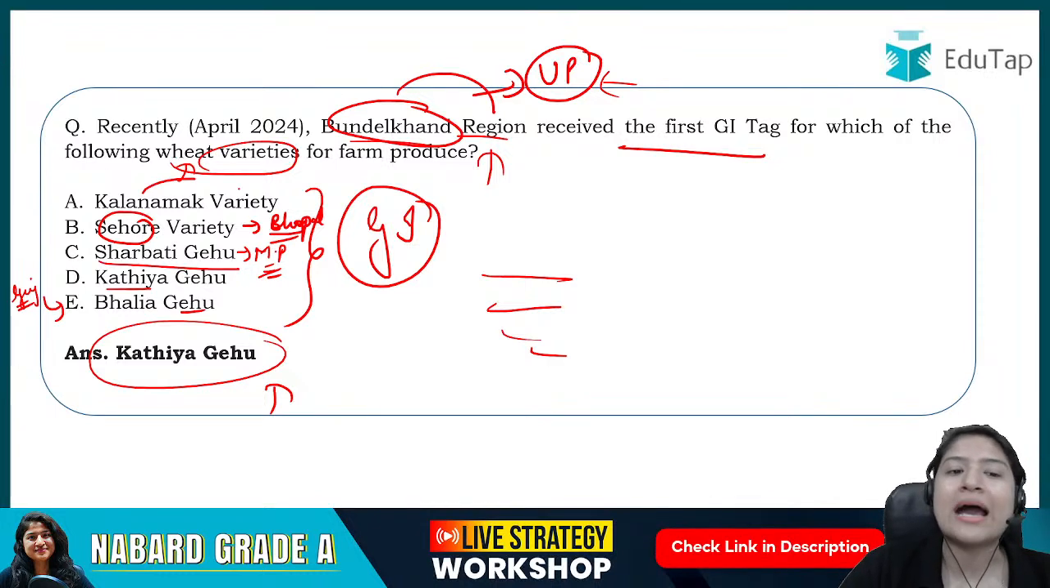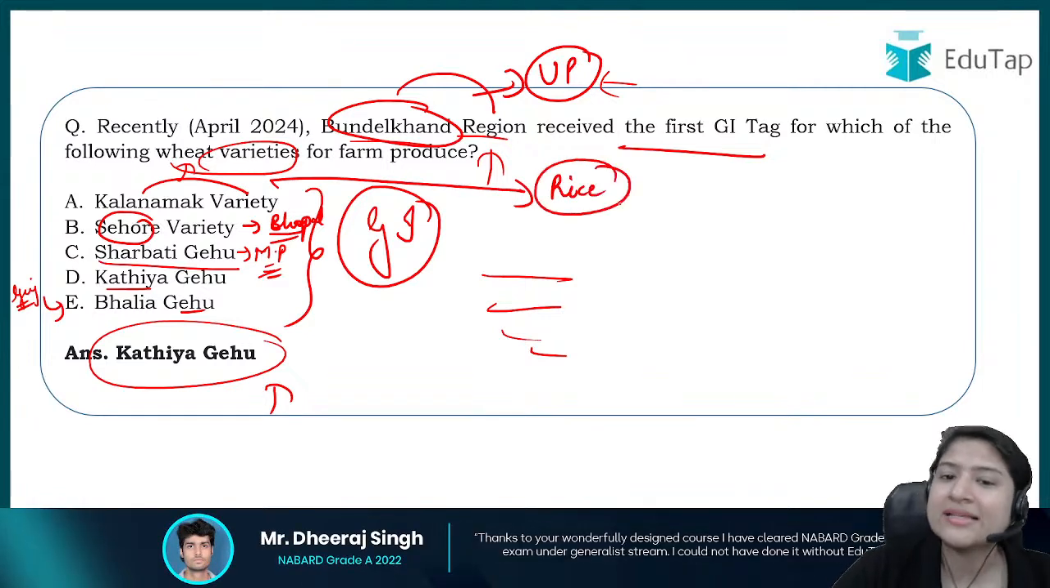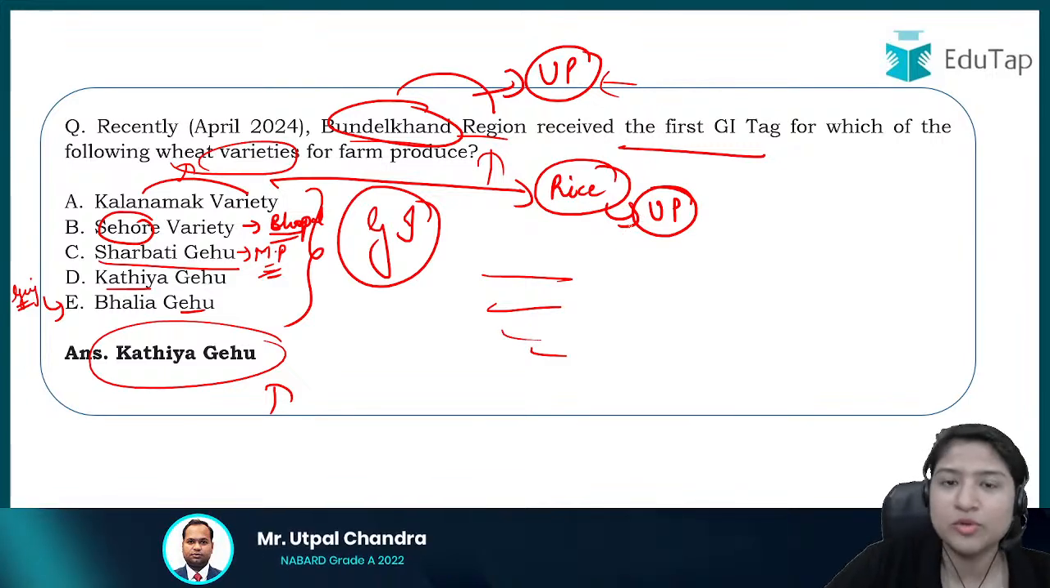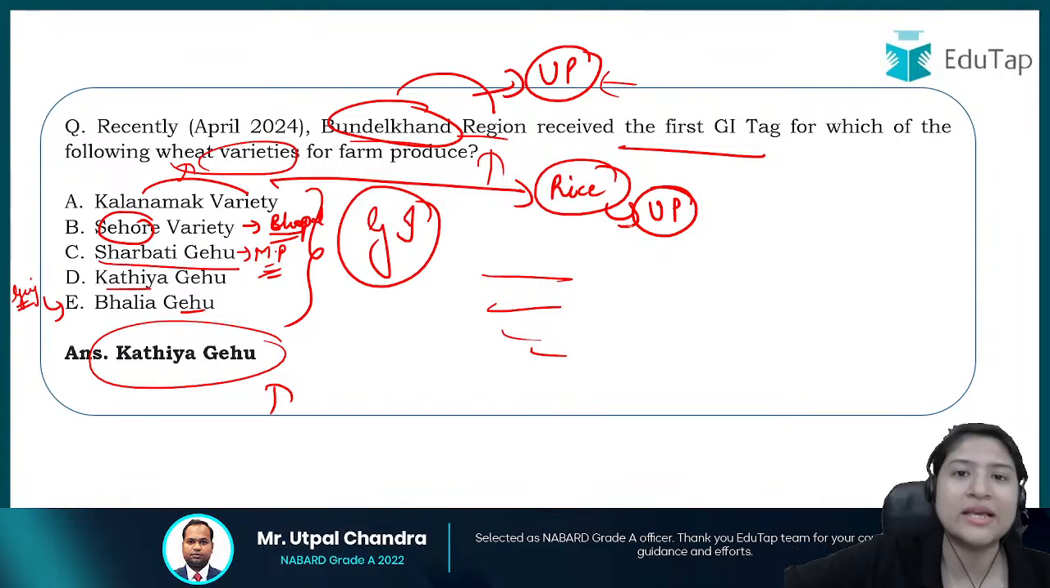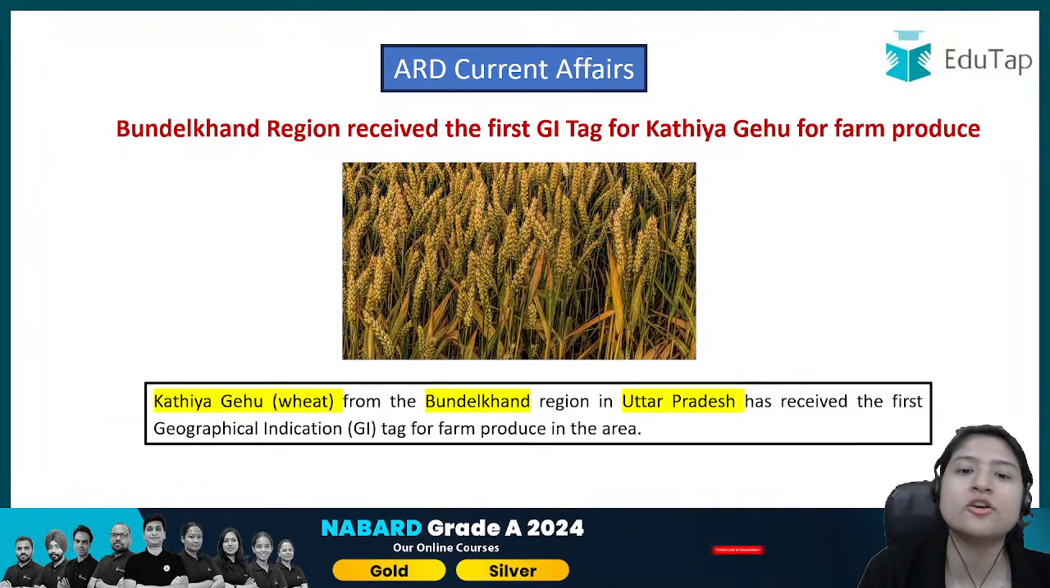And if we talk about Kala Namak variety, this Kala Namak variety is actually a variety of rice, and again it belongs to the Uttar Pradesh region only. Kala Namak variety is also known as the blessing of Buddha. Buddha, the one who brought Buddhism. From his time this particular variety is famous, and that is why it is known as the blessing of Buddha as well.